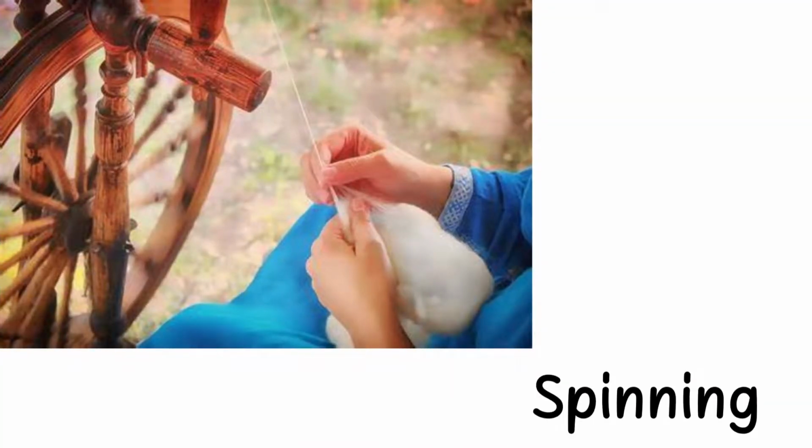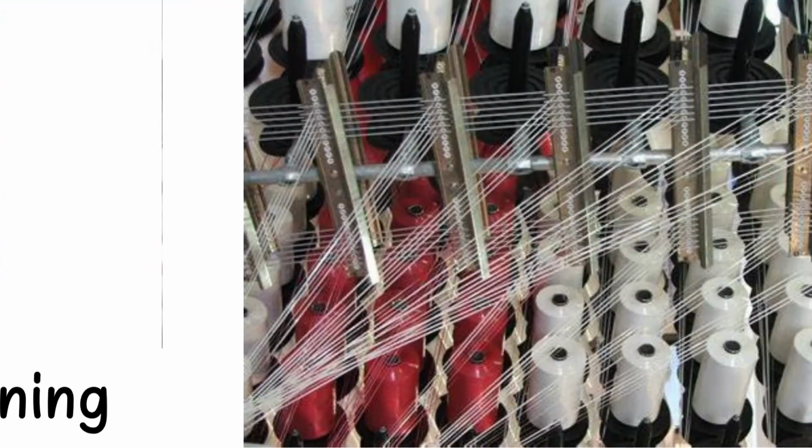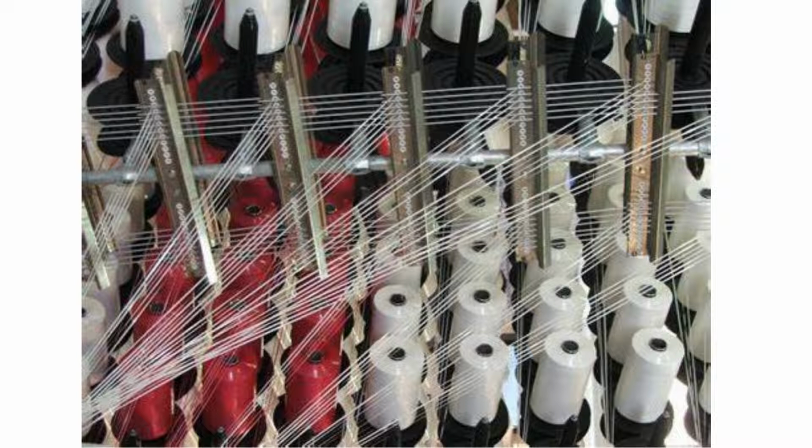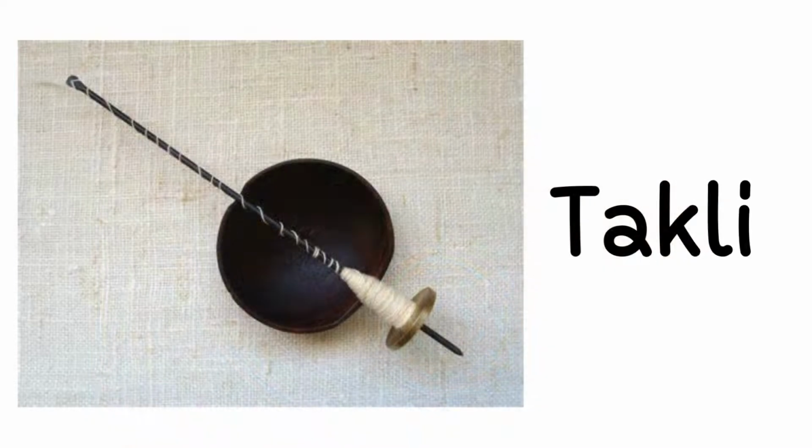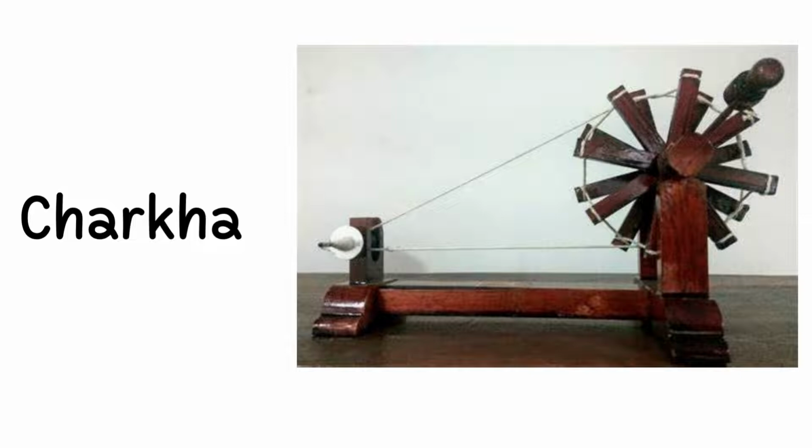The process of making yarn from fibers is called spinning. In this process, fibers from the mass of cotton wool are drawn out and twisted. This brings the fibers together to form yarn. A simple device used for spinning is a hand spindle, also called takli. Another hand-operated device used for spinning is charkha.